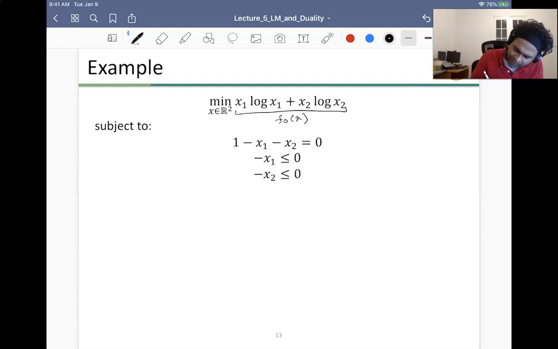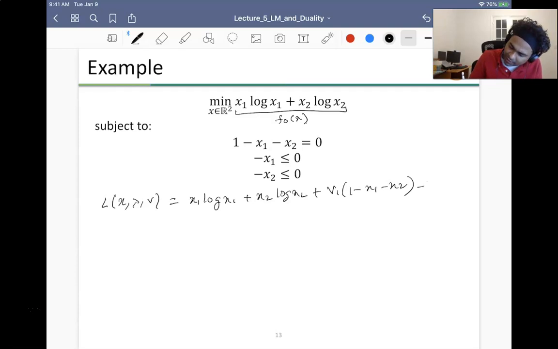So my Lagrangian, L of x, lambda, nu, is nothing but x1 log x1 plus x2 log x2 plus nu1 of 1 minus x1 minus x2 minus lambda 1 x1 minus lambda 2 x2.